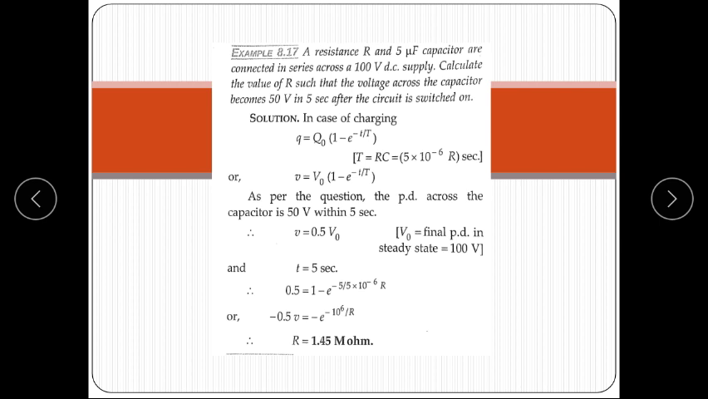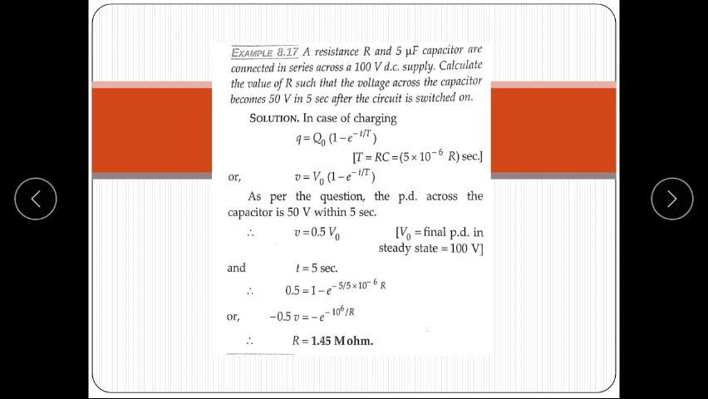In question 2, a resistance R and a 5 microfarad capacitor are connected in series across a 100 volt DC supply. Calculate the value of R such that the voltage across the capacitor becomes 50 volt in 5 seconds after the circuit is switched on.